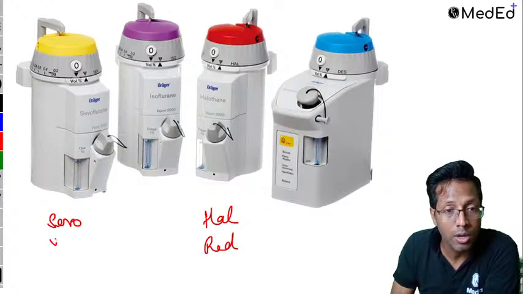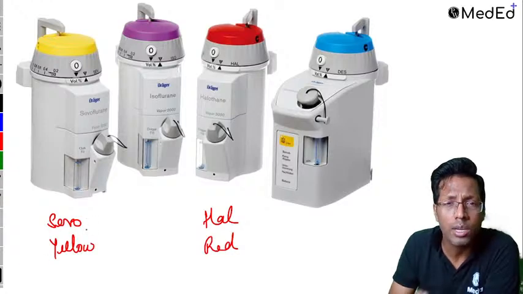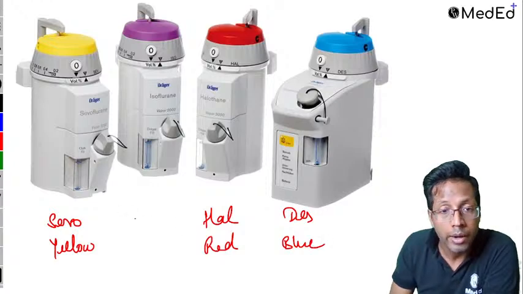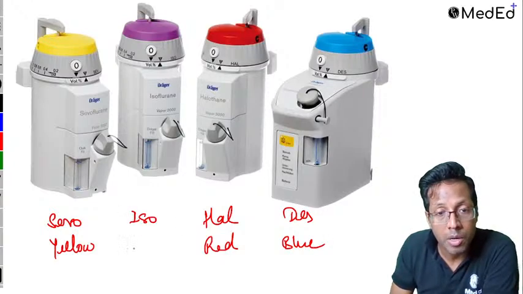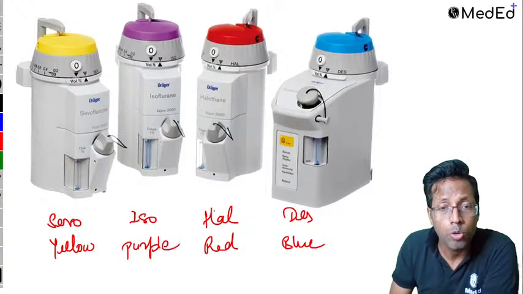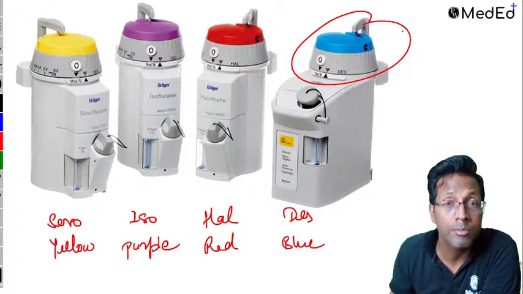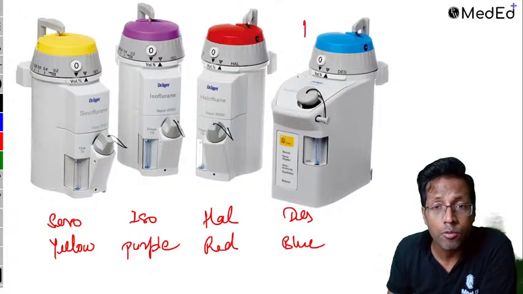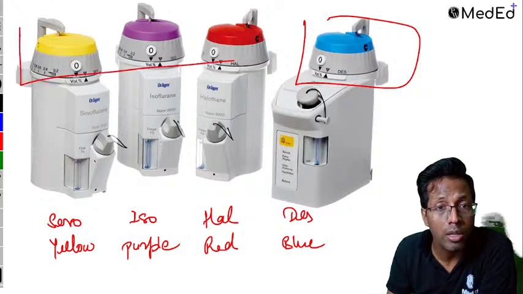So sevoflurane is yellow in color, light color, soothing color. Similarly, desflurane, blue in color, and you have isoflurane, which is purple in color. Now you find this question was asked last year in FMGE. This is identify the image. You find the desflurane vaporizer is different from all other vaporizers.